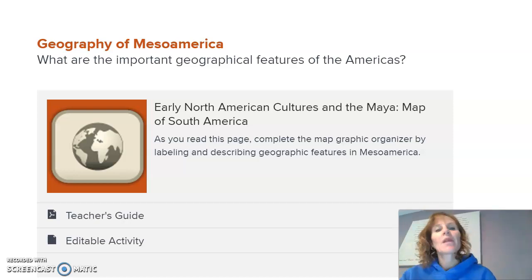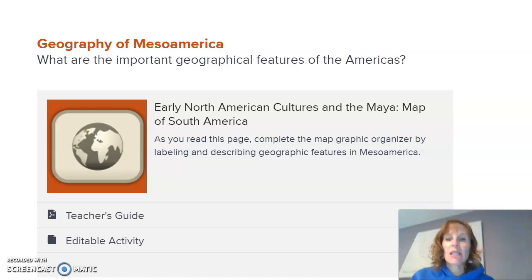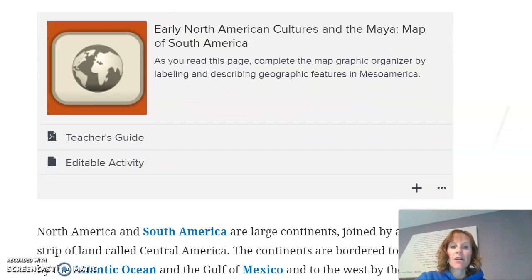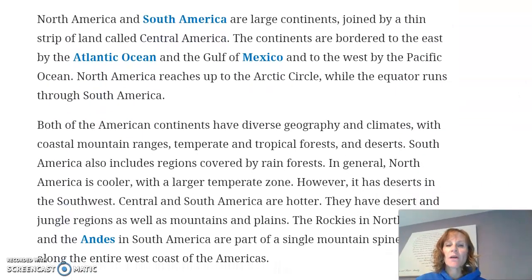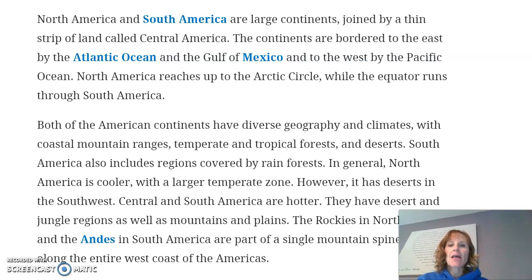All right, you guys, here we go. Geography of Mesoamerica. What are the important geographical features of the Americas? All right, we're going to start on paragraph 1. North America and South America are large continents, joined by a thin strip of land called Central America. The continents are bordered to the east by the Atlantic Ocean and the Gulf of Mexico, and to the west by the Pacific Ocean. North America reaches up to the Arctic Circle, while the equator runs through South America.